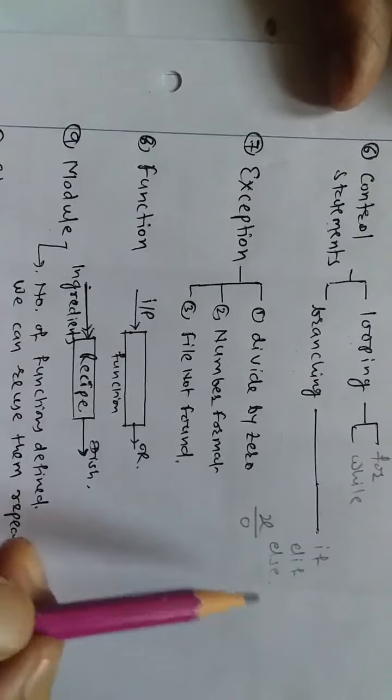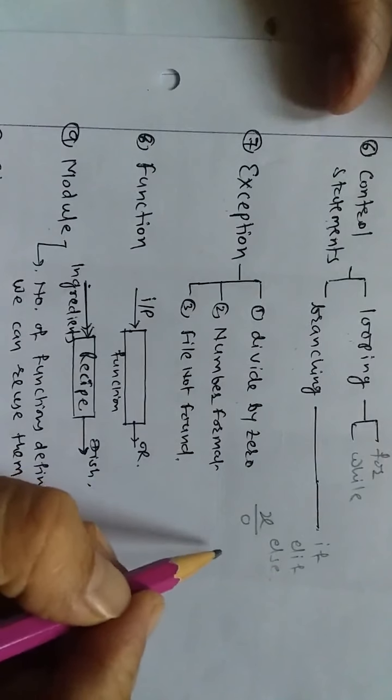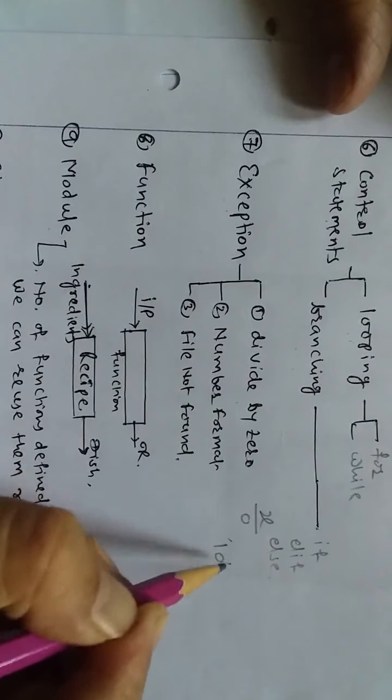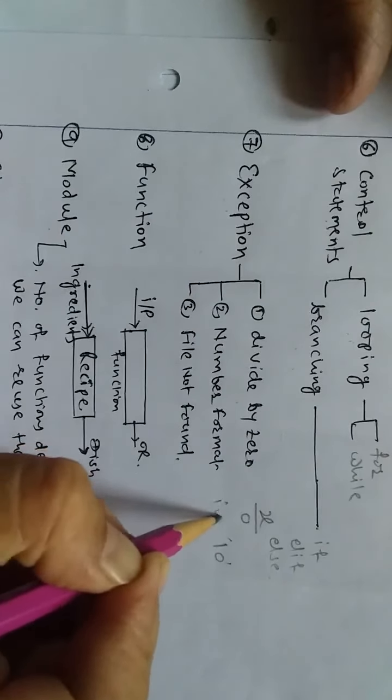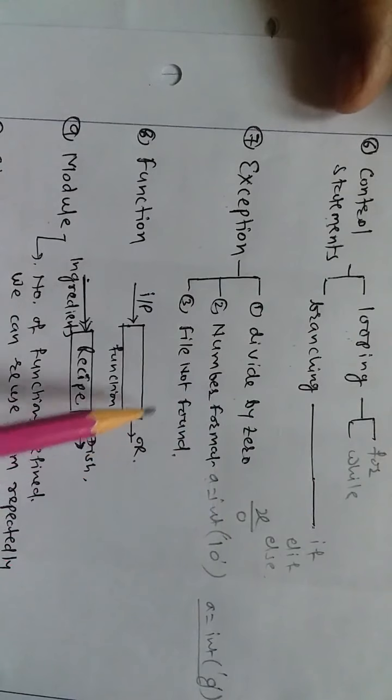The number format error is another error. Normally we have to convert from a string to some number, an integer or a double value. For example, if we have the string 10, and I write a is equal to int 10, then this string is converted into an integer value and stored into a. But if I write a is equal to int of the value g, now g cannot be converted into a number, so the number format exception will occur. And sometimes we are reading or writing files.